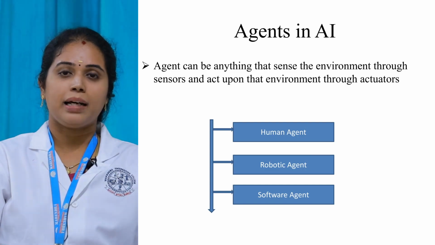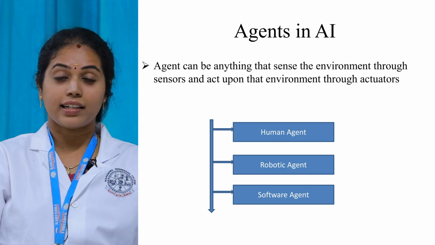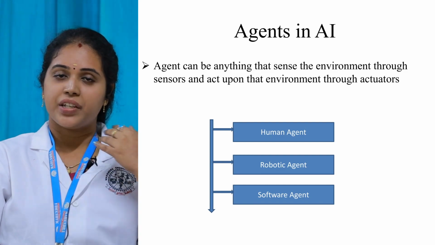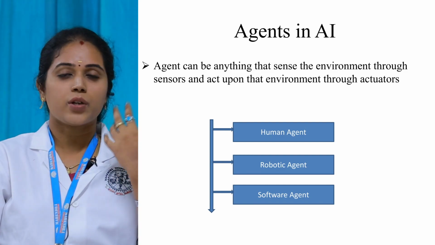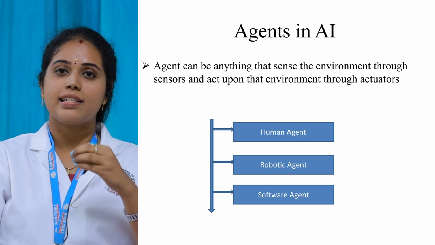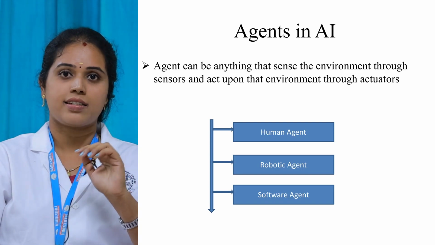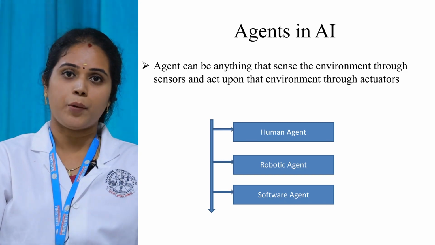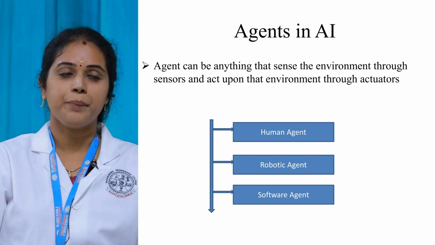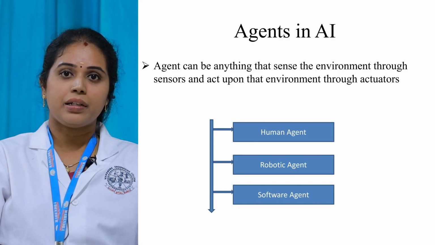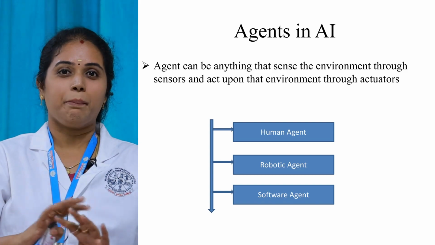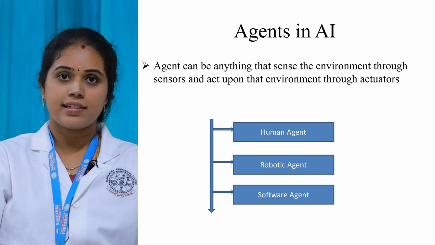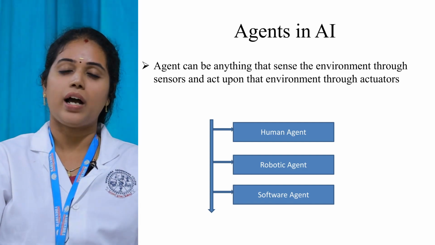Likewise, a robot, a machine is said to be an agent. It can connect to the environment with the help of senses. For myself, ears, nose and eyes are the sense organs. For robots, the sense organs are the sensors. Through the sensor, it can sense the information from the environment and act upon the environment through actuators. So the agent is nothing but it can be anything. Actually it is a machine. It can sense the information from the environment through sensors and act upon the environment through actuators.